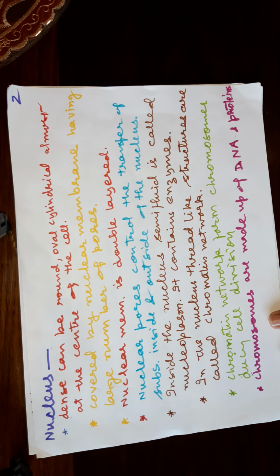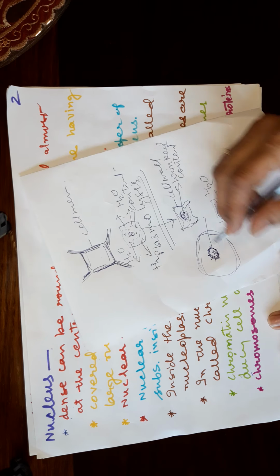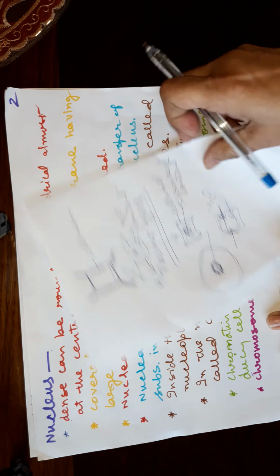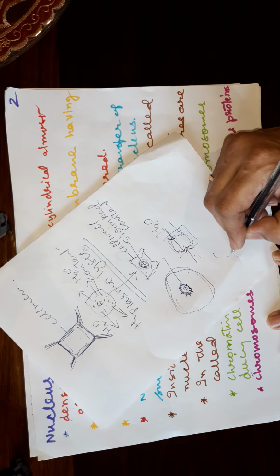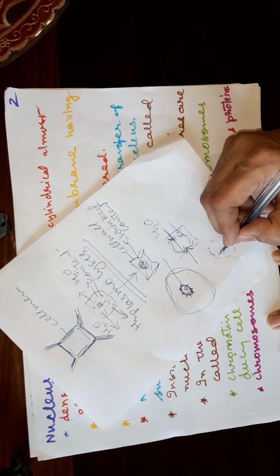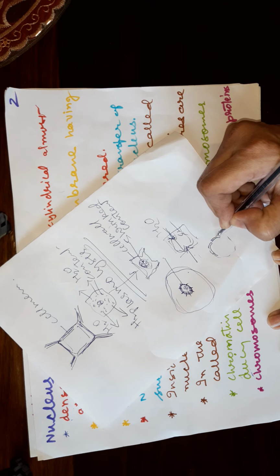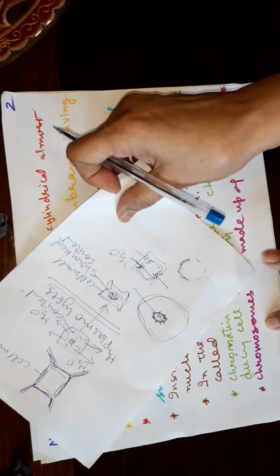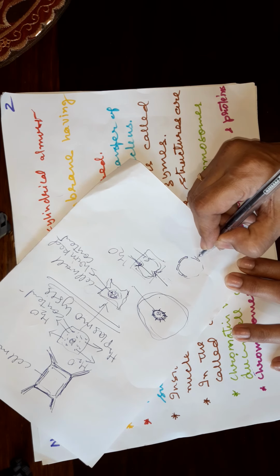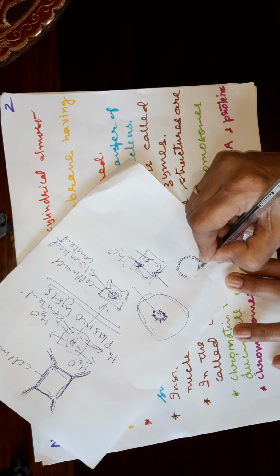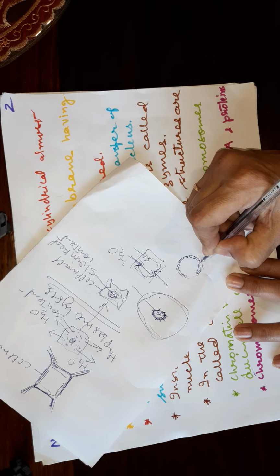The semi-fluid of the nucleus is called nucleoplasm. This nucleoplasm can have certain enzymes. Suppose we are taking the example of a nucleus. This is a nucleus, and I am showing it here.